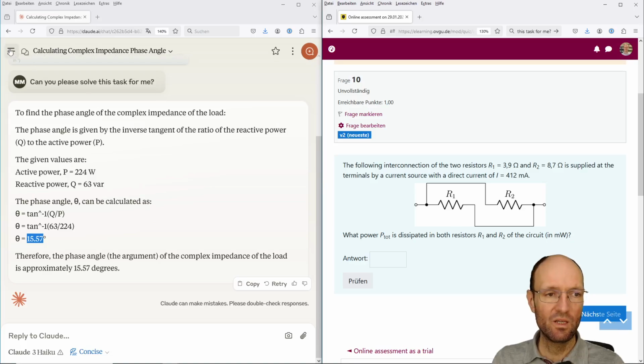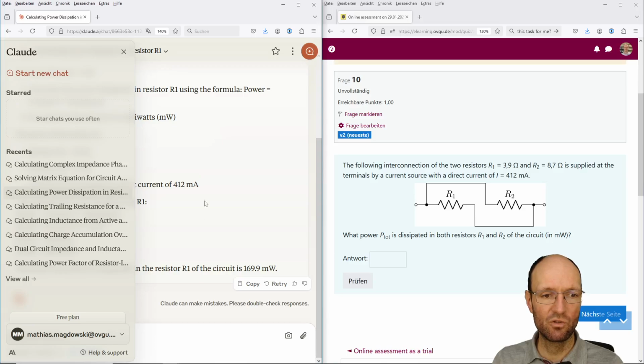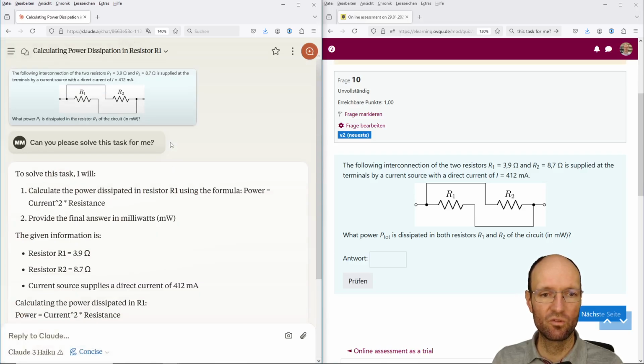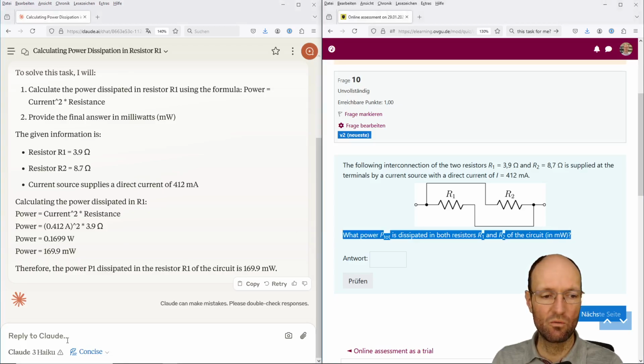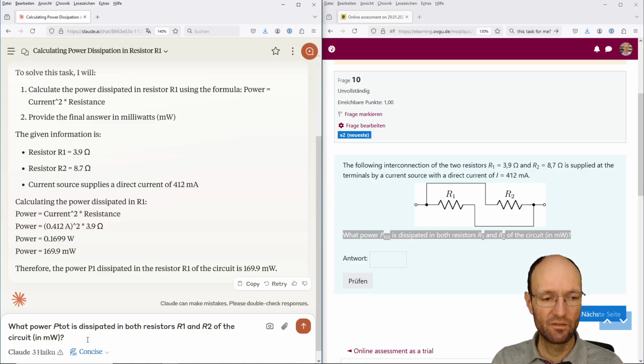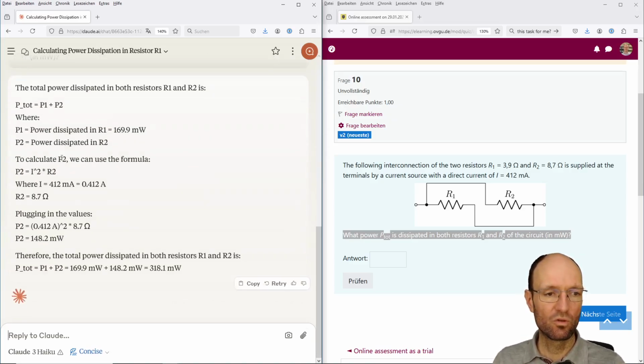So then we go back to what we had before, the power dissipation in a resistor. This was this circuit here exactly. And ask, what is the total power that is dissipated in both resistors R1 and R2 of the circuit? And the total power can be calculated from the sum of the individual powers.